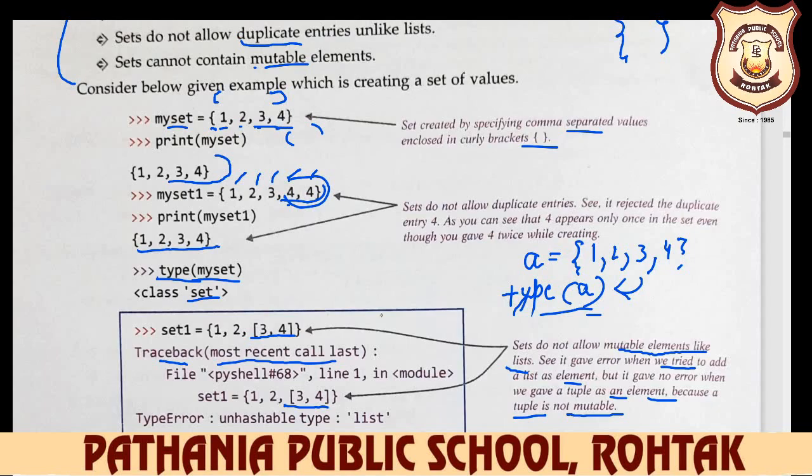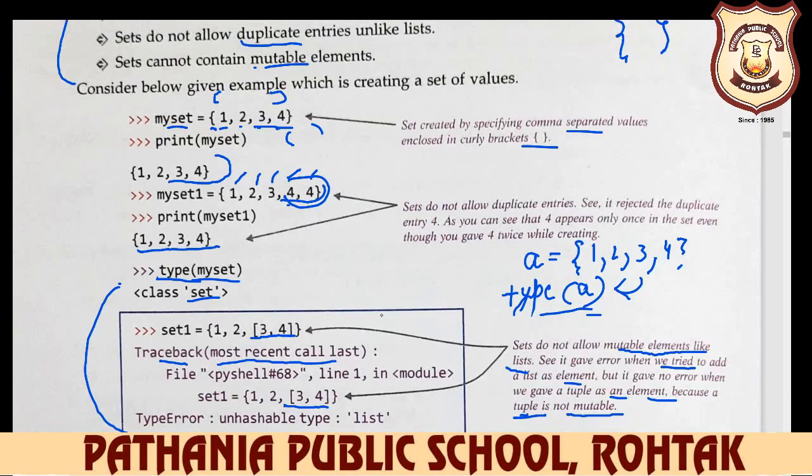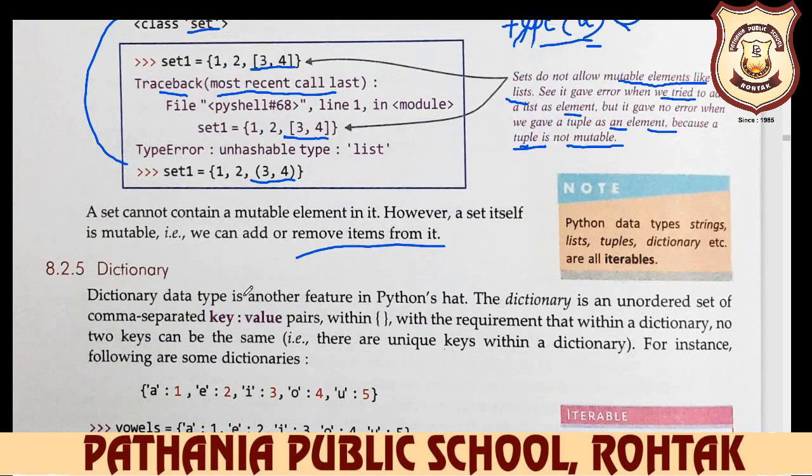So set is unmodified. You cannot change or modify the values and items in set. And in tuple also we cannot change values, so these are immutable. So both are immutable, so you can combine these, but we cannot combine set with the list, because list is your mutable and your set is immutable, or you can say not mutable. So these all are your data types. You can say list data type here, and your tuple data type, and your sets. And a set cannot contain a mutable element in it.